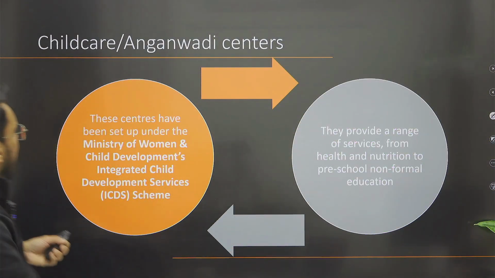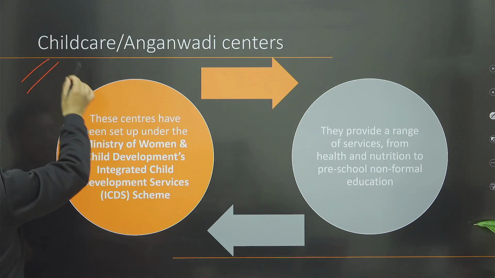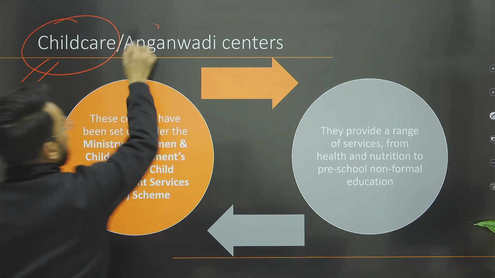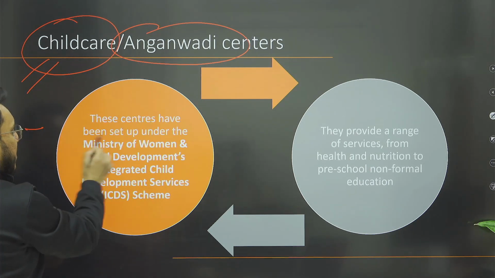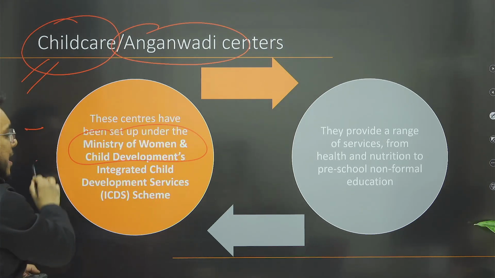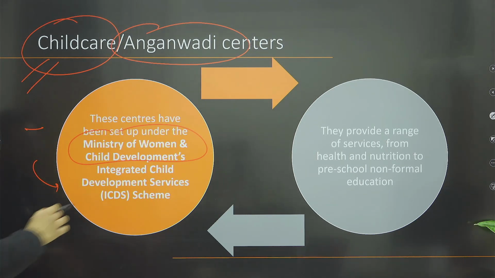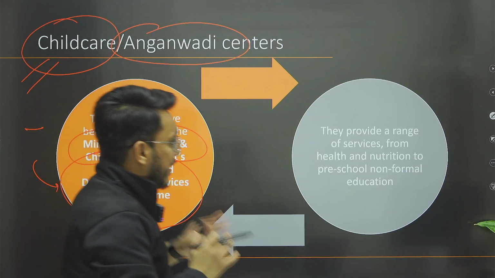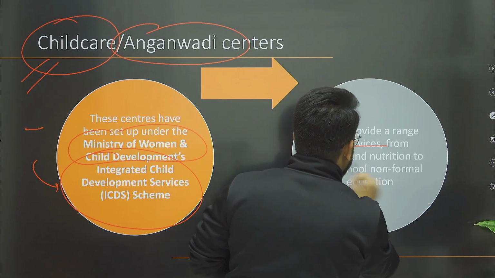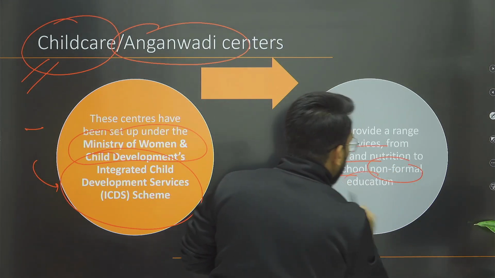Now, in this capacity, guys, an appreciable role has also been played by child care and Anganwadi centers. Anganwadi centers are established by the Ministry of Women and Child Development, and under the Integrated Child Development Services Scheme they play a very important role. At Anganwadi centers, they provide a range of services: health, nutritional, preschool, non-formal education.